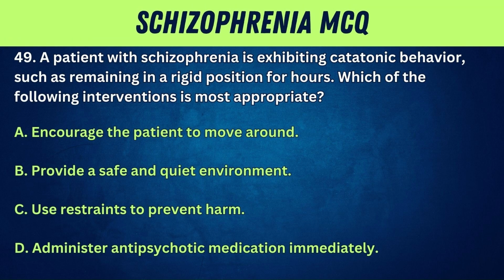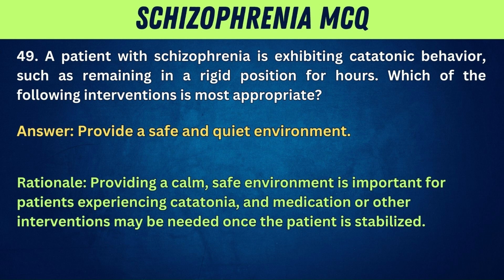49. A patient with schizophrenia is exhibiting catatonic behavior, such as remaining in a rigid position for hours. Which of the following interventions is most appropriate? A. Encourage the patient to move around. B. Provide a safe and quiet environment. C. Use restraints to prevent harm. D. Administer antipsychotic medication immediately. Answer: Provide a safe and quiet environment. Rationale: Providing a calm, safe environment is important for patients experiencing catatonia, and medication or other interventions may be needed once the patient is stabilized.